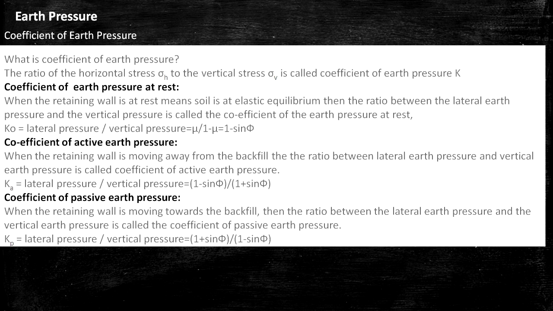When the retaining wall is moving towards the backfill, then the ratio between the lateral earth pressure and the vertical earth pressure is called the coefficient of passive earth pressure. Kp equals lateral pressure by vertical pressure, that is 1 plus sin phi by 1 minus sin phi.